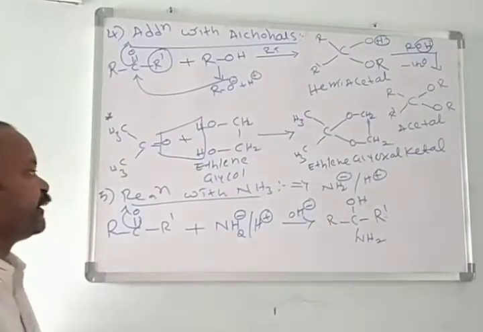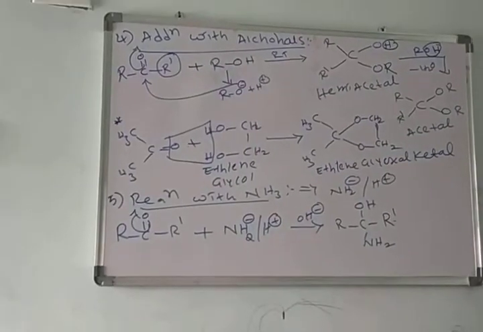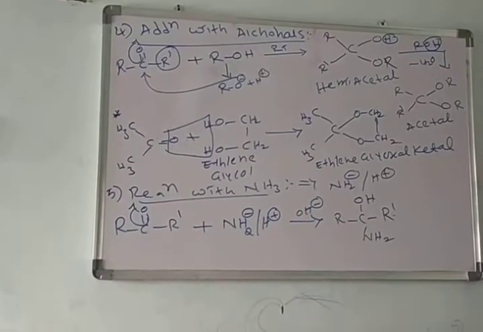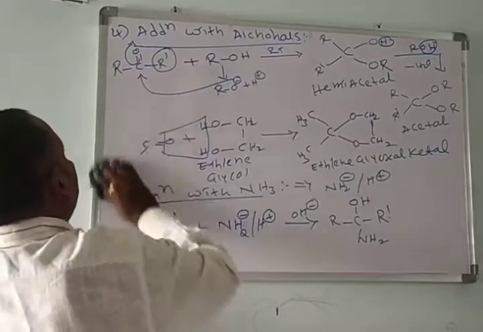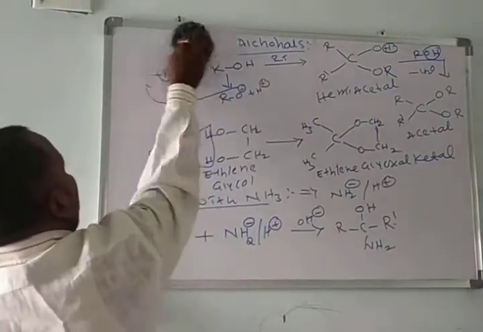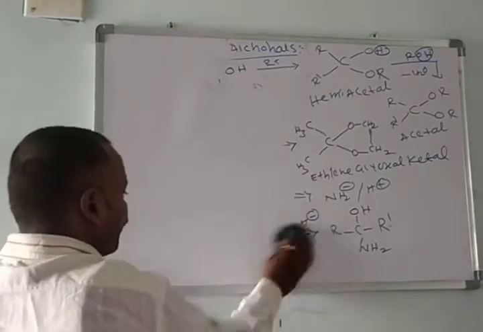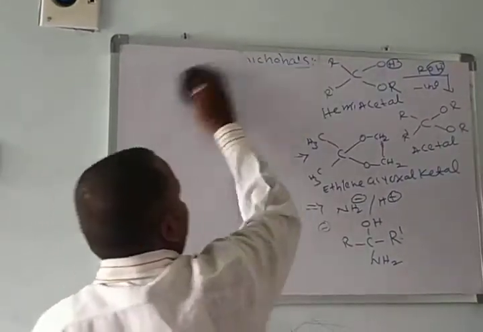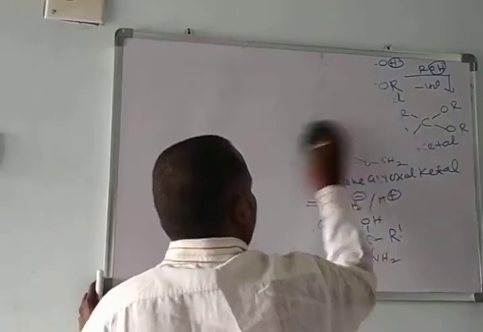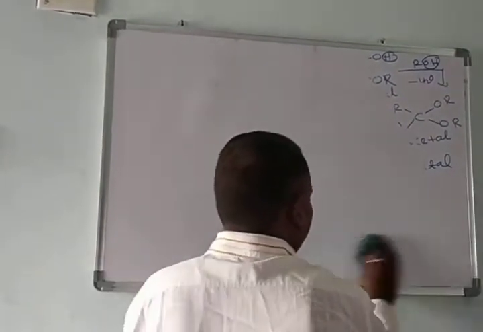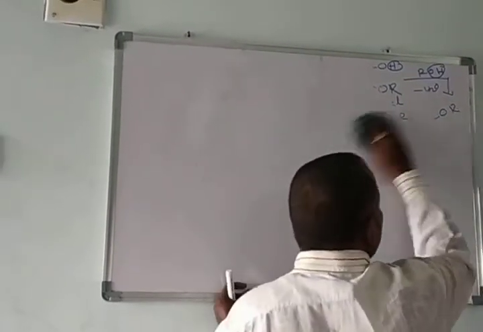And in continuation we'll see the reaction with ammonia derivatives. What are the ammonia derivatives present in our chemistry? So many ammonia derivatives are there. One is amines, which may be primary, secondary or tertiary.